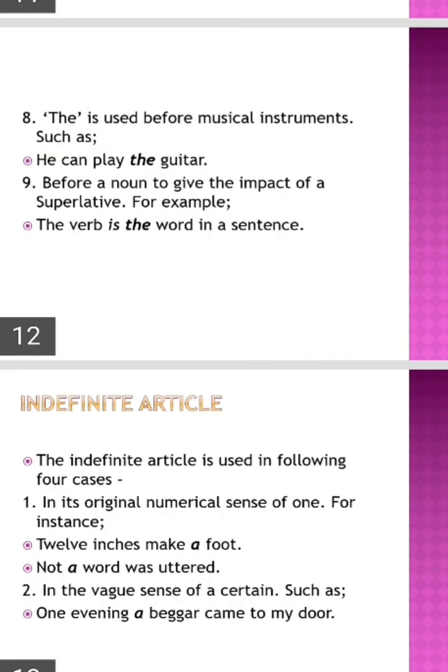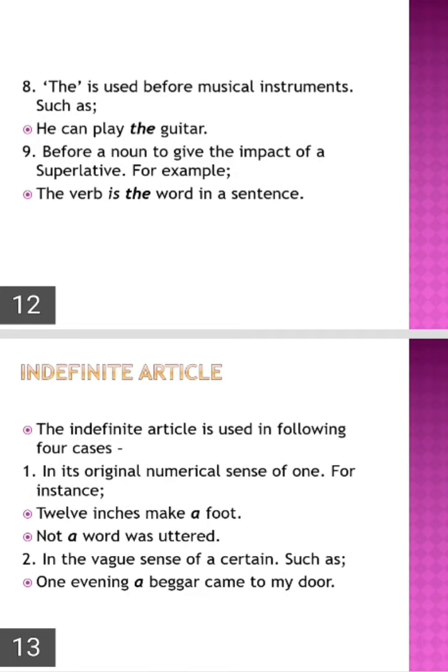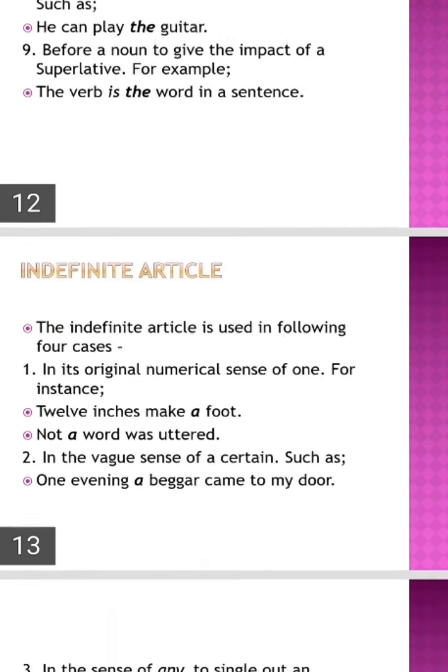Next is the indefinite article. Indefinite a or an is based on the numbers. The indefinite article is used in the following four cases. First, in its original numerical sense of one. For instance, twelve inches make a foot. Not a word was uttered. So it's based on the number, singular. We have to use a or an based on the sounds. If you have a vowel sound, we have to use an. If you have a consonant sound, we have to use a, right? So we must be clear about them.